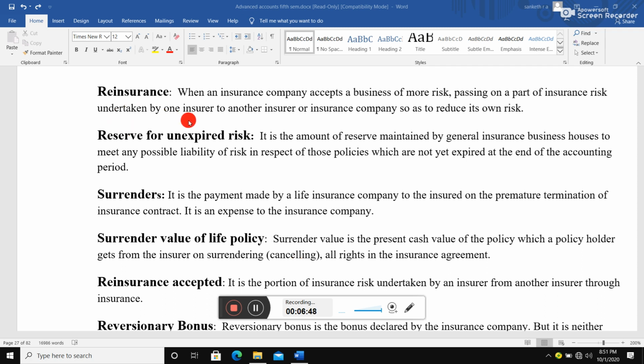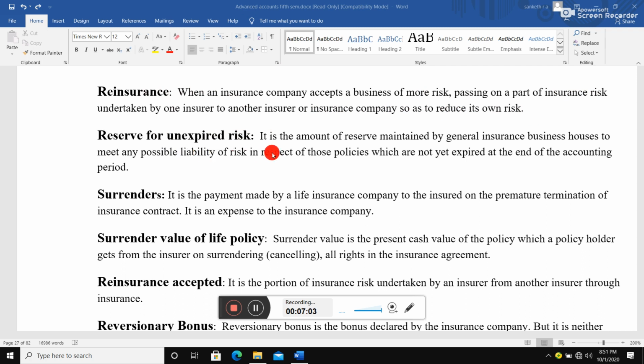Let me see the meaning. When an insurance company accepts a business of more risk, passing on a part of the insurance risk undertaken by one insurer to another insurer, or from one insurance company to another insurance company, to reduce its risk, that is called reinsurance. This is what I told.